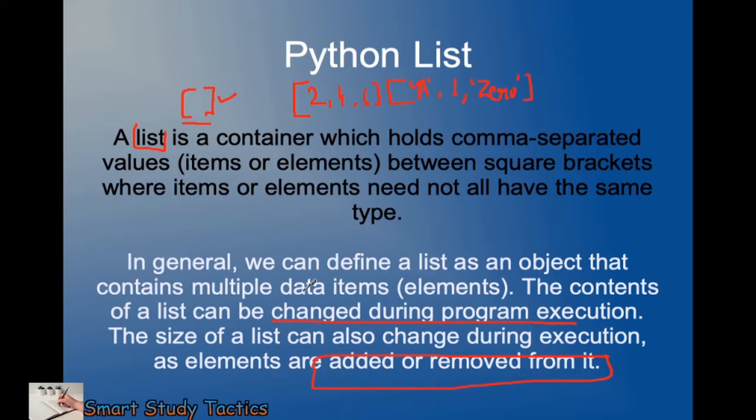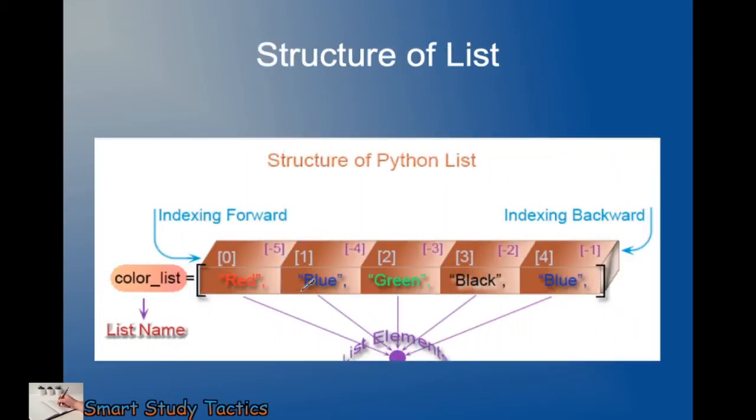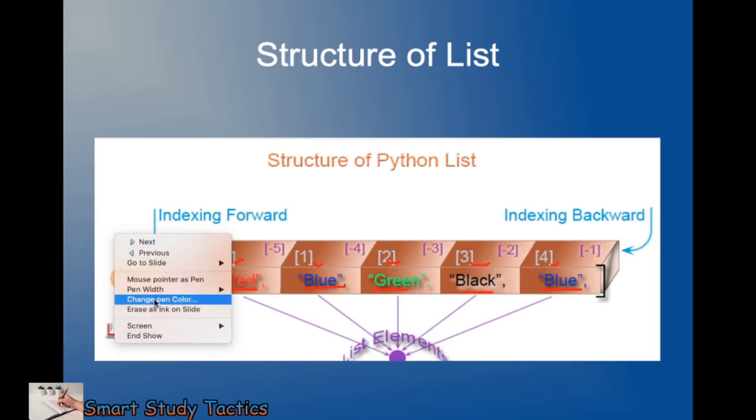Next, here is the structure of a list. We have a list here, and we can give the list a name, color list. Here we have red, blue, green, black, and blue again. One thing you must be clear about is the index value. These items have index values. When we start from left to right, the index starts from 0, 1, 2, 3 and 4.